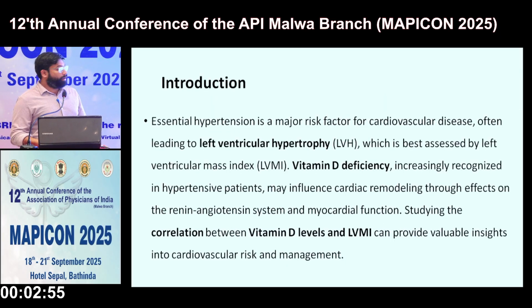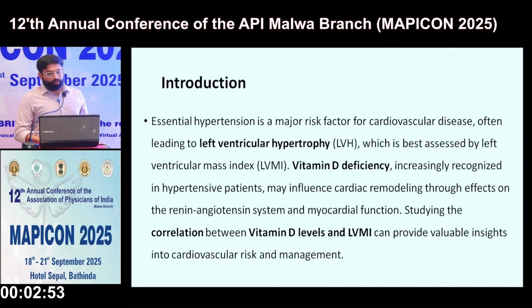Introduction. Essential hypertension is a major risk factor for cardiovascular disease, often leading to left ventricular hypertrophy, which is best assessed by left ventricular mass index, the quantitative value to measure left ventricular hypertrophy. Vitamin D deficiency is increasingly recognized in hypertensive patients, which may influence cardiac remodeling through effects on the renin-angiotensin system and myocardial function. Studying the correlation between vitamin D levels and LV mass index can provide valuable insights into cardiovascular risk